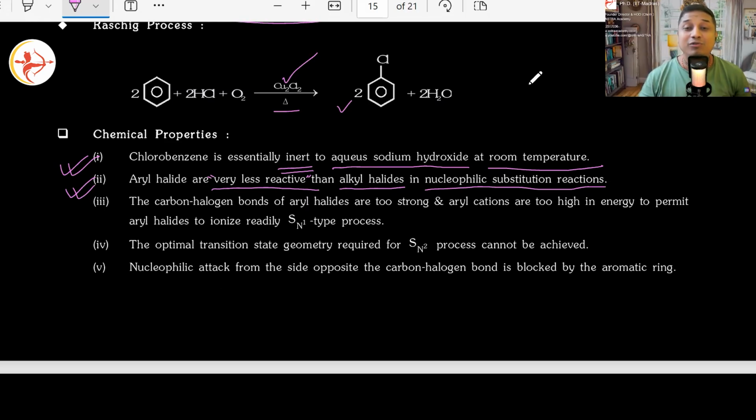Rather than nucleophilic substitution happening of this chlorine, they activate the different zones on the aromatic ring where electrophilic substitution will happen. Yes or no? Rather than nucleophile coming and substituting this fellow. Are you getting my point? Yes or no? If it was CH3Cl, it can participate with aqueous KOH or alcoholic KOH. You know that, correct? And KOCH3, CH3OH and all that formation will happen. But if you do the same thing here, will this OH, this nucleophile, go and replace Cl?